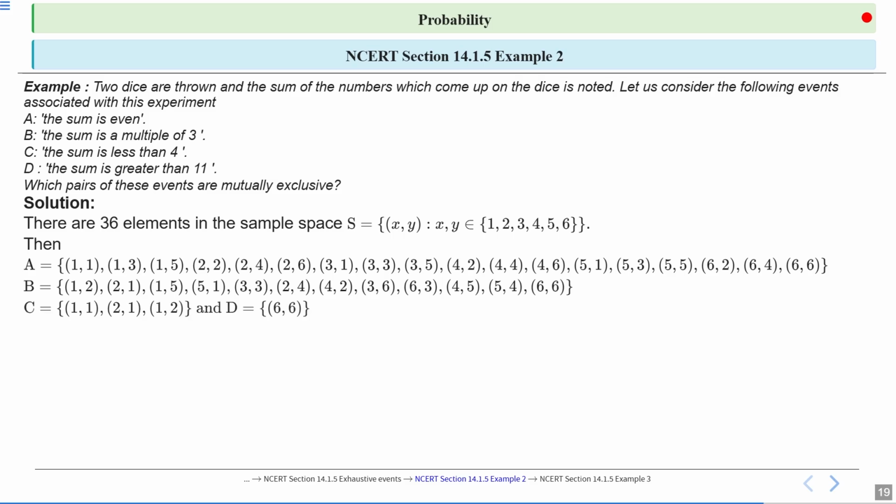So you can take (1,1), (2,1), (1,2), whose sums are 2, 3, 3, all less than 4. And D: the sum is greater than 11. You will get only (6,6), so event D is the singleton set {(6,6)}.